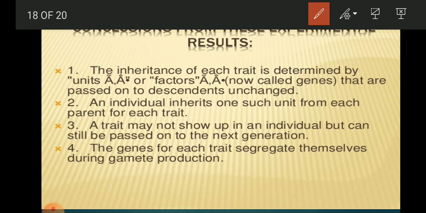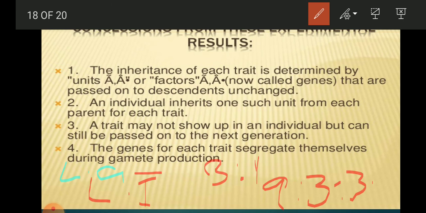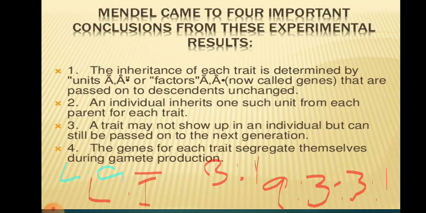In the law of segregation, we have a 3 is to 1 phenotypic ratio, and in the law of independent assortment we get a 9 is to 3 is to 3 is to 1 ratio.